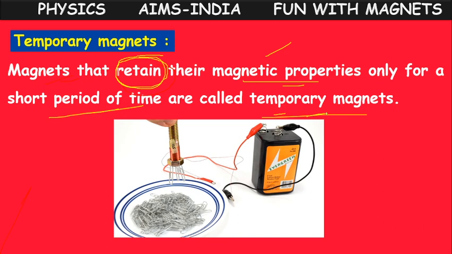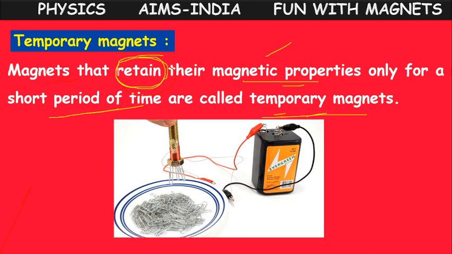If you take the example of an electromagnet, in the picture, what do you observe? We have a battery, one kind of screw, a bolt, wires used to connect the bolt and battery, and some paper clips.